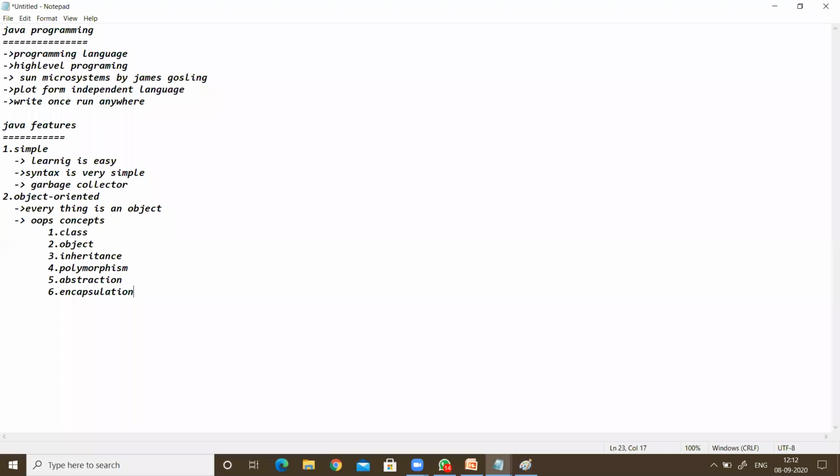So these are the OOPS concepts. These concepts are supported by Java, so that's why we can also call it an object oriented programming language.